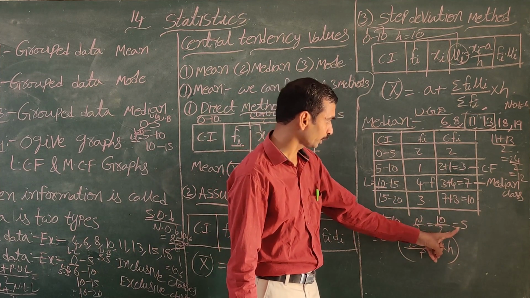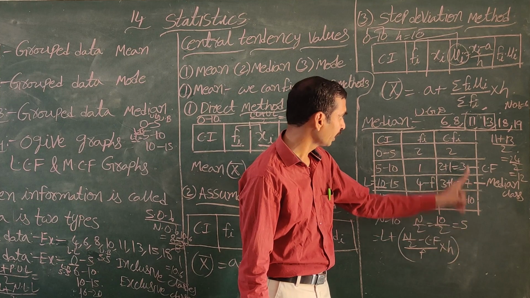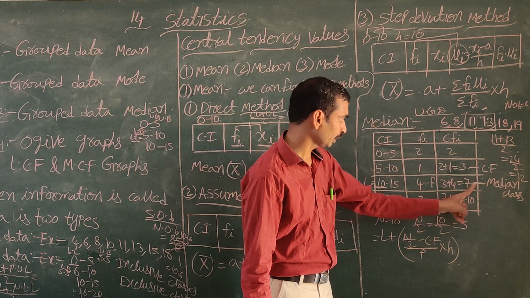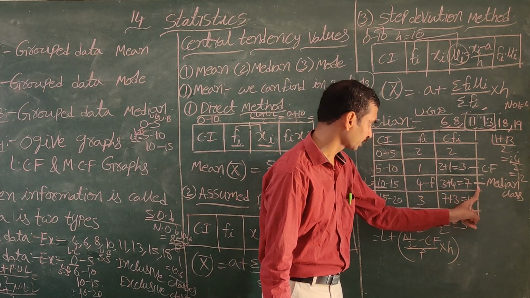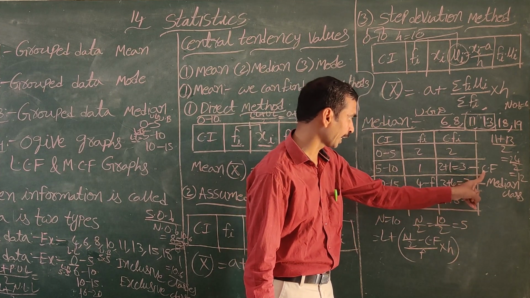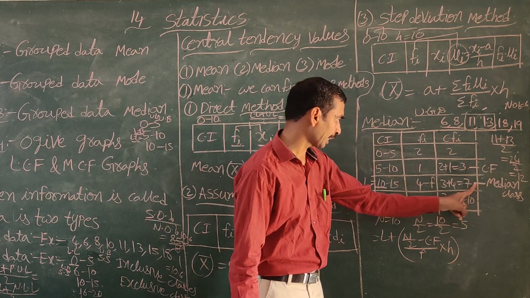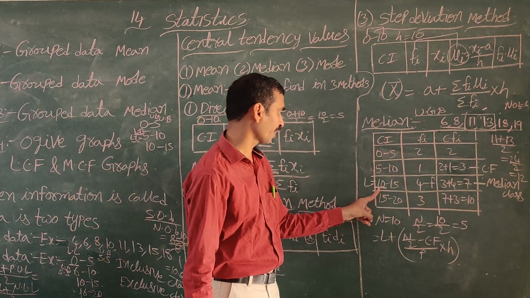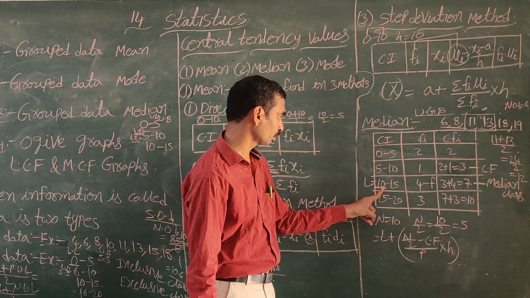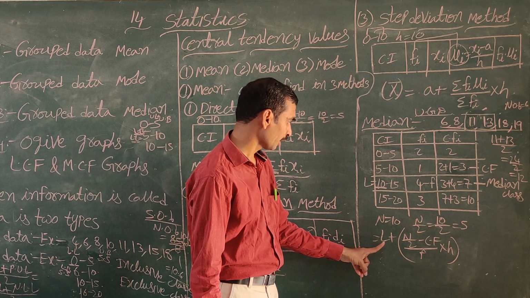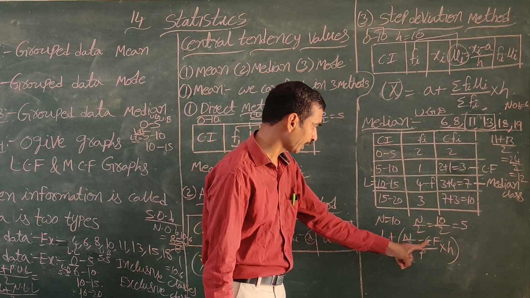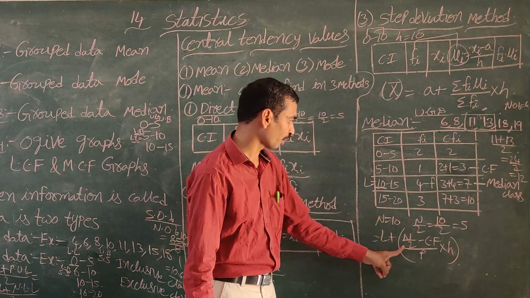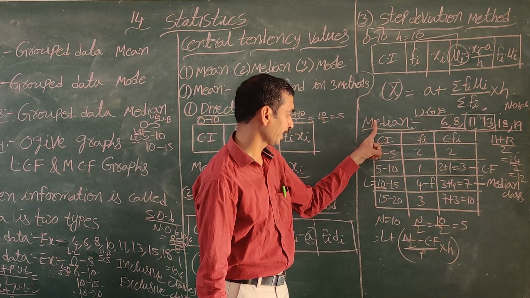N by 2, 10 by 2 is equal to 5. Where are we getting 5 in the cumulative frequency? In 3 we are not getting it, in 7 we are getting it. So this class we take as the median class. The frequency above the median class we take as cumulative frequency. The median class frequency we take as frequency. And the median class lower boundary we take as L. L is equal to 10. Here median is equal to L plus (n by 2 minus Cf) by f into h. Using this formula we can find the median.